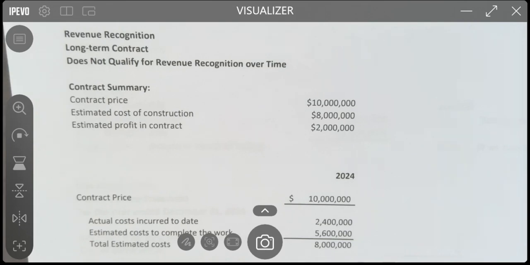Okay, now let's do the accounting for the long-term contract when the contract does not qualify for revenue recognition over time. It's the same facts as before. So with no further ado, please pause the video and go work 2024. Then return and I'll show you my solution.